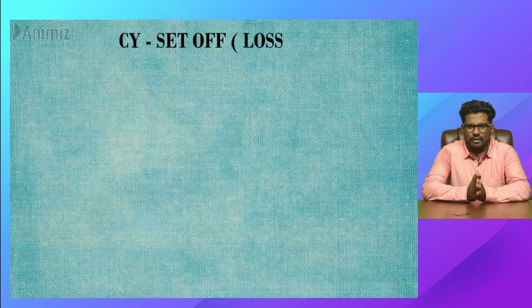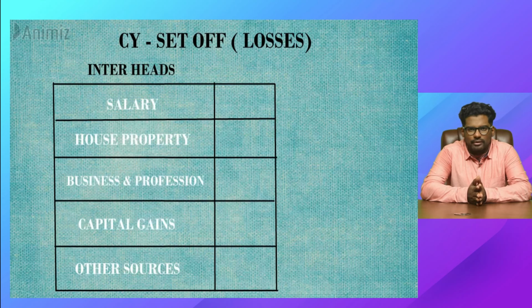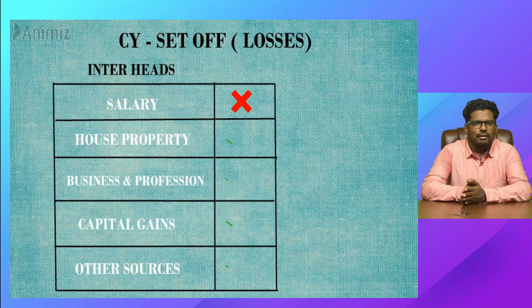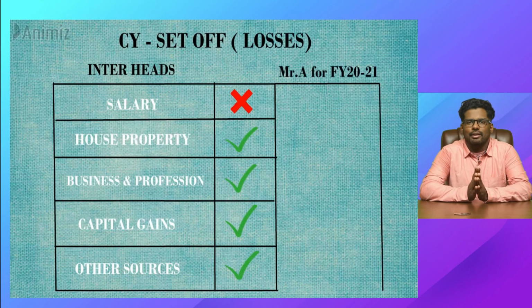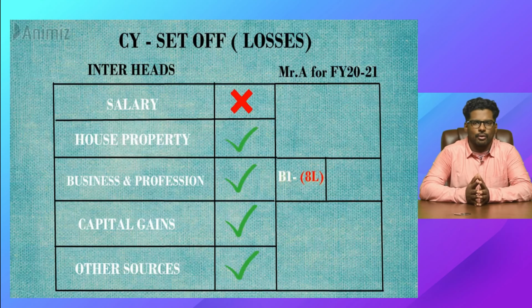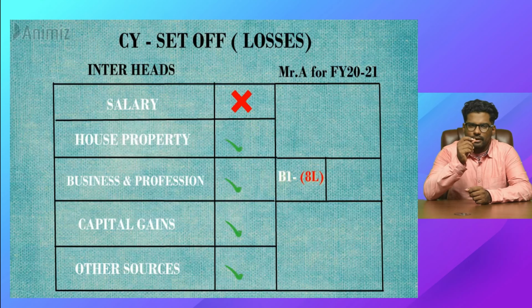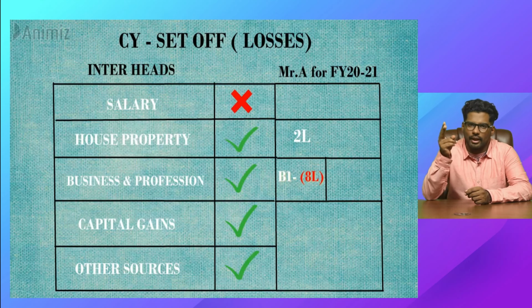Well, for the first year, the current year, this futures and options loss, you can set it off against any inter-head except salary. All other heads you can set it off against. For example, you have made a futures and options loss of say 8 lakhs, and in the same year you have received a rent of 2 lakhs.